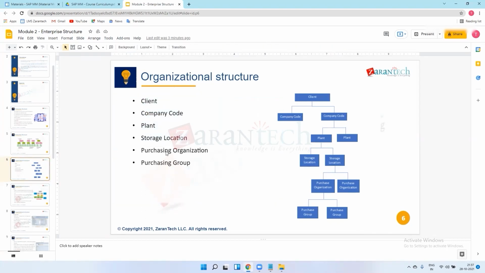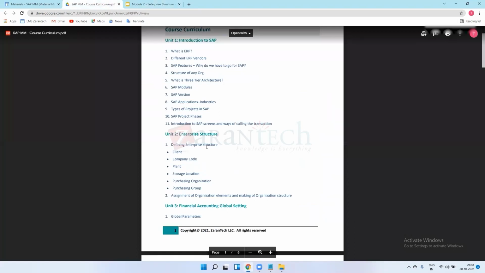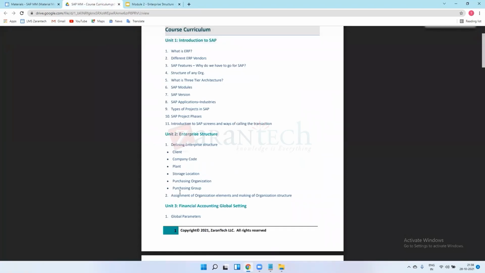In the next lecture, in the first 10 minutes, I will explain purchasing organization and purchasing group, and then we'll directly go for the practical sessions: how we create company codes, plant, storage location, and there will be one assignment. As part of the enterprise structure, we'll see these organizational units and how they are assigned to each other, the assignment of organization elements and making of the organization structure.